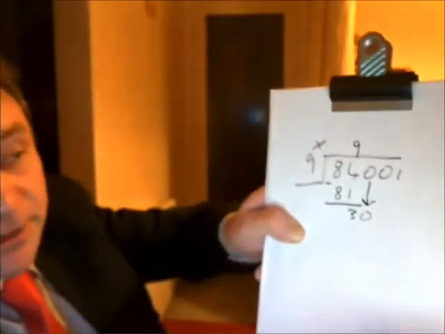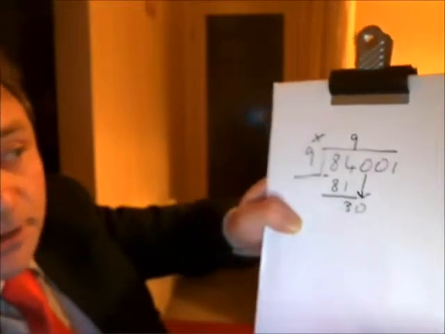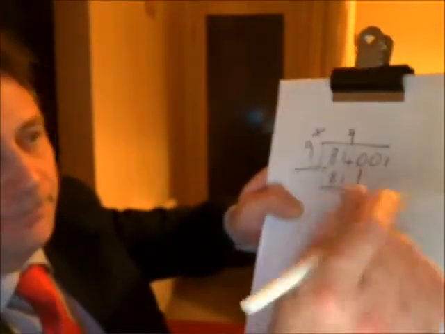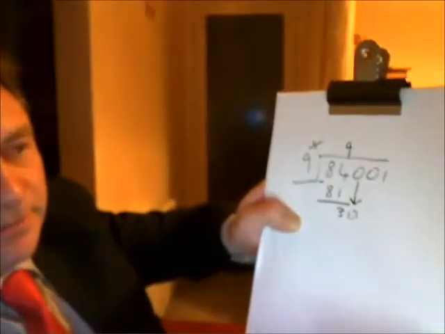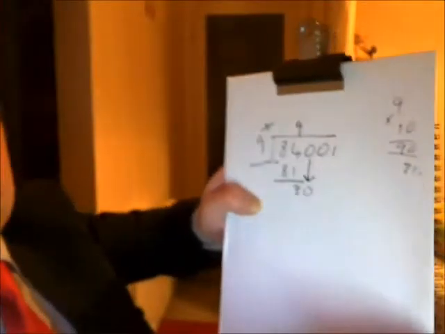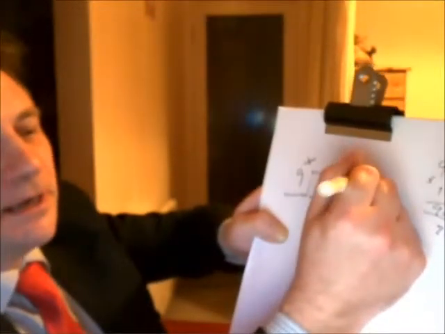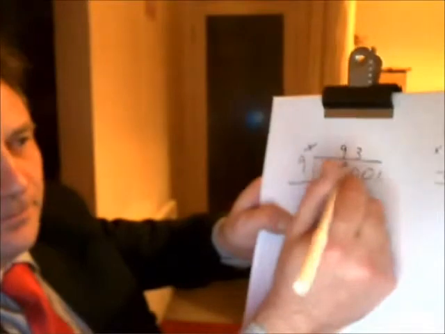How many times does 9 go into 30? It goes in 4 times, okay? Is that right? That's wrong, isn't it? It goes in 3 times. 3 times 9 is 27. I was just testing that. 3 times 9 is 27.